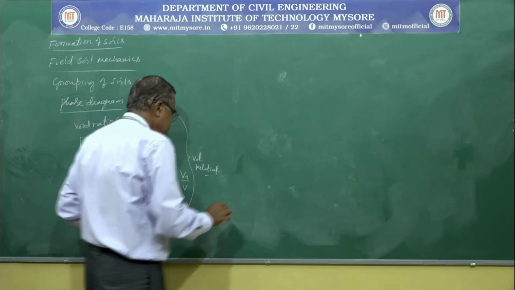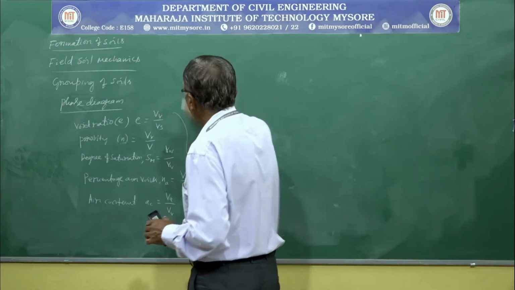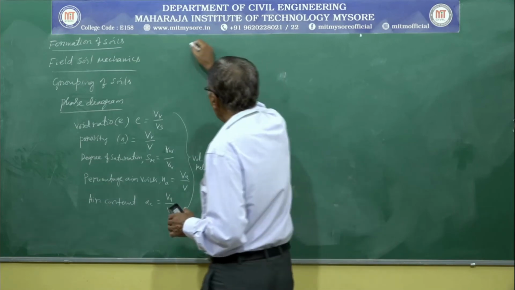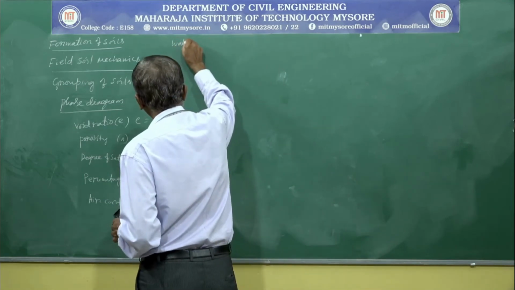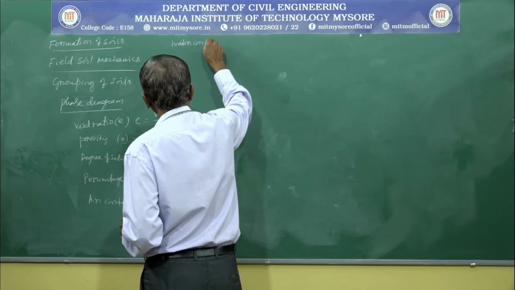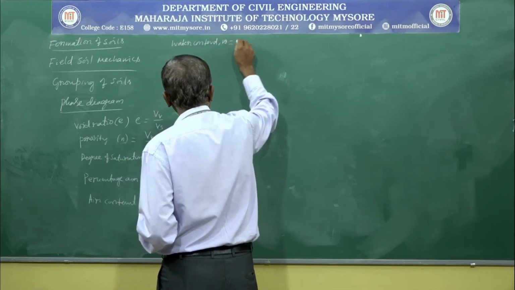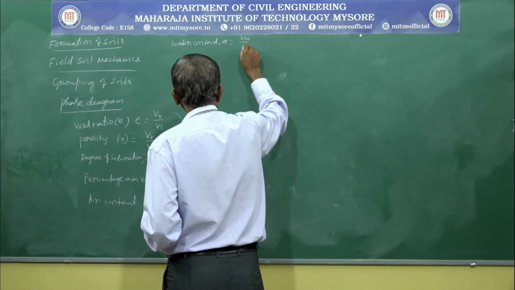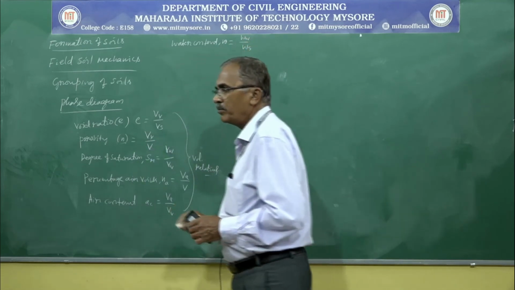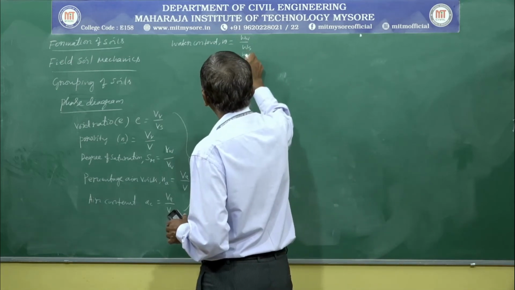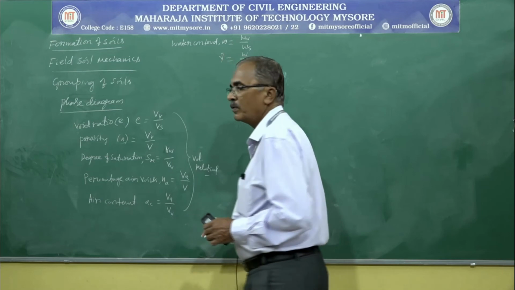Along with these volume relations, we also discussed the weight relations, and they are water content, denoted as w. w is equal to Ww divided by Ws, weight of water by weight of soil solids. Then unit weight of soil, weight by volume.